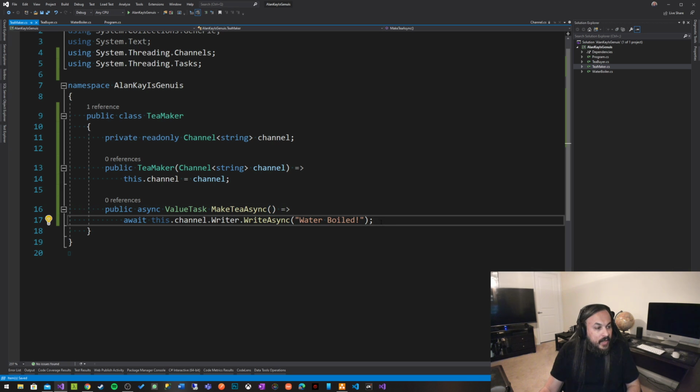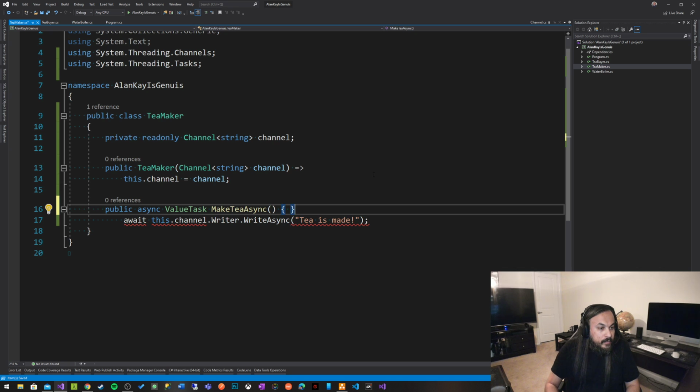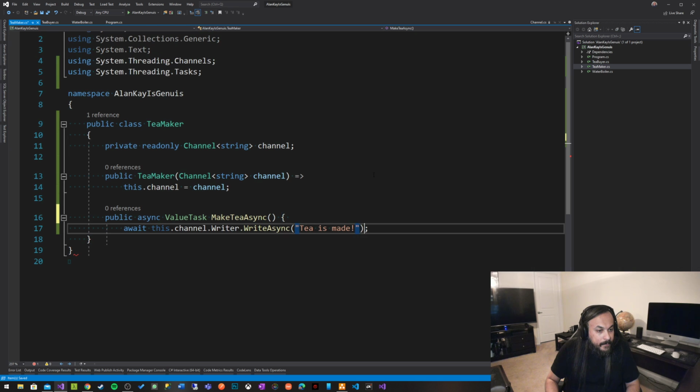Right? And what this guy is going to be doing is that it's going to just put a message there that says tea is made. But this guy can't make the tea unless the parameters that it's looking for, you know, the water boiling and all that, is already done. So what we're going to do here is go and say make tea.